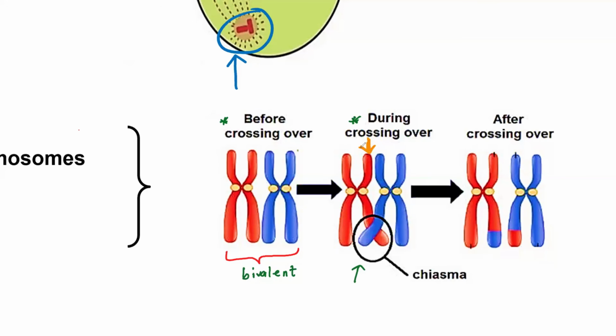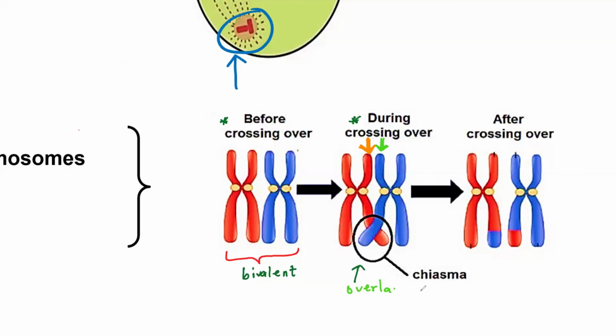This chromatid from the red chromosome, and then we also have this blue chromatid from the blue chromosome. You can see that at some point they are overlapping. I don't know how best to describe that, but the proper term is that these two chromatids are overlapping.